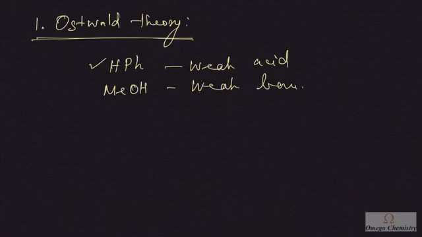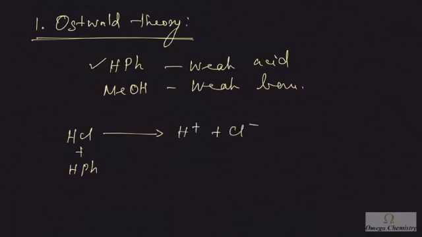Phenolphthalein is normally used in the strong acid, strong base titration. For example, if I add a few drops of phenolphthalein to HCl, both will get ionized. HCl, being a strong electrolyte, will ionize almost completely, whereas phenolphthalein, being a weak acid, will undergo partial ionization. But when I mix them together, the common ion effect comes into play.